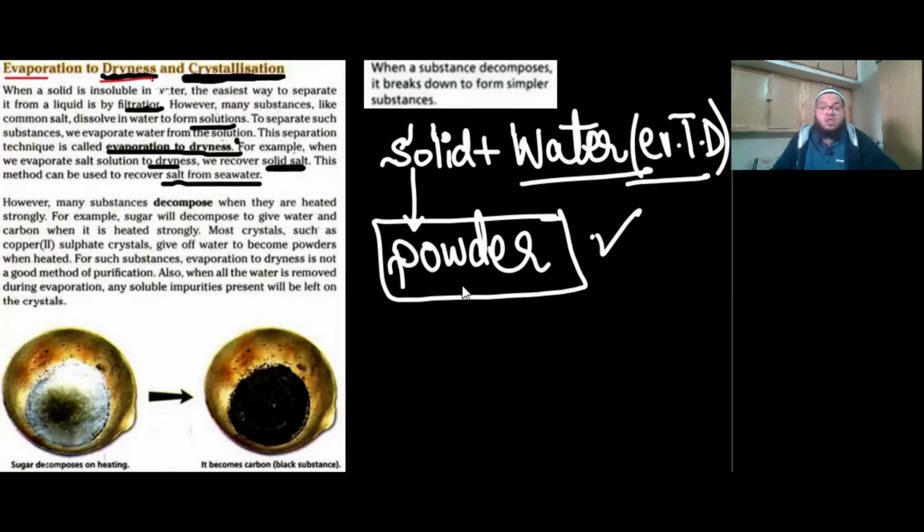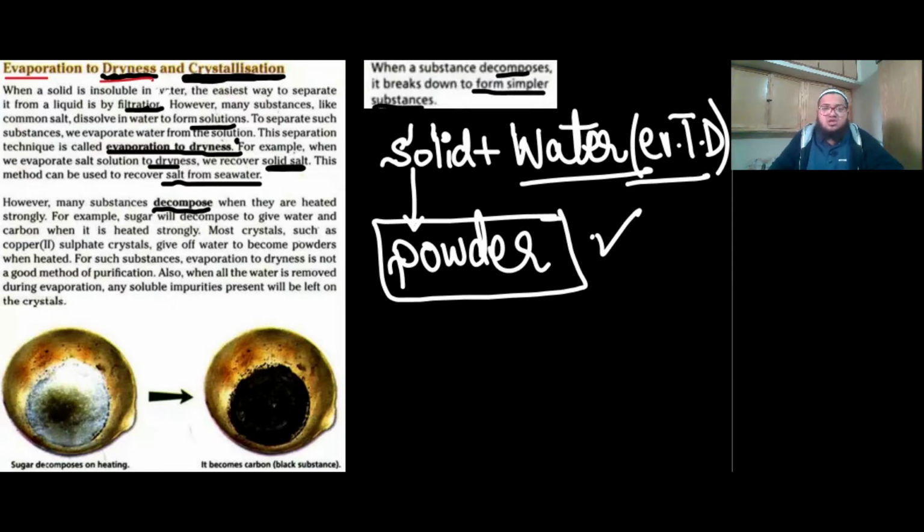But let me tell you one thing, this salt is not very pure because any soluble impurity which was there in this solution would also be left with the salt. So impurity will still exist in here. Another limitation of this technique is that there are certain substances that decompose on strong heating. What do we mean by decompose? When a substance decomposes, it breaks into simpler substances.